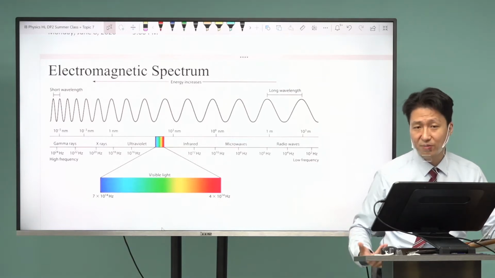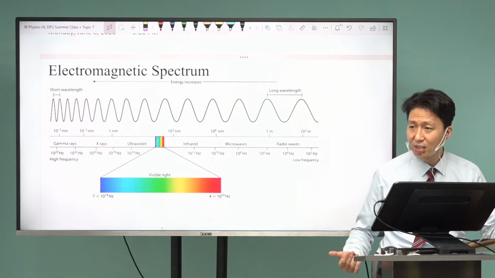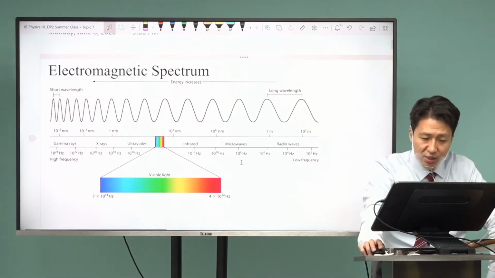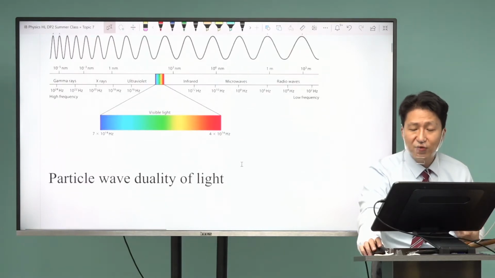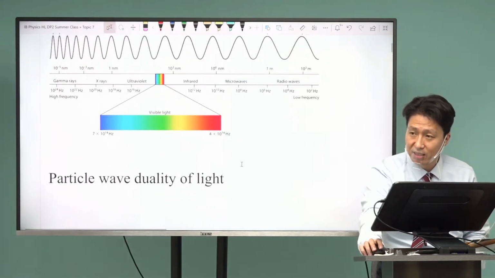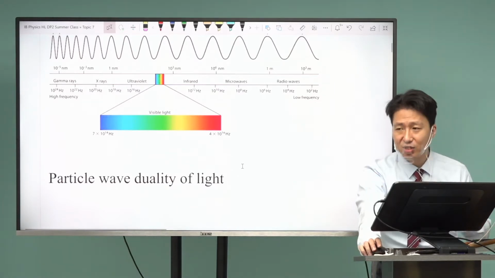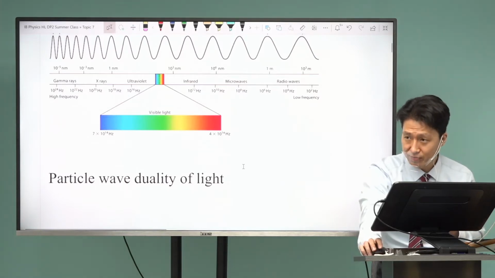You will learn more about them if you have learned waves in chapters 4 and 9. But what is important is that there's a particle-wave duality of light. When we think about light and electromagnetic waves, we think of only waves. We don't think of them as particles.